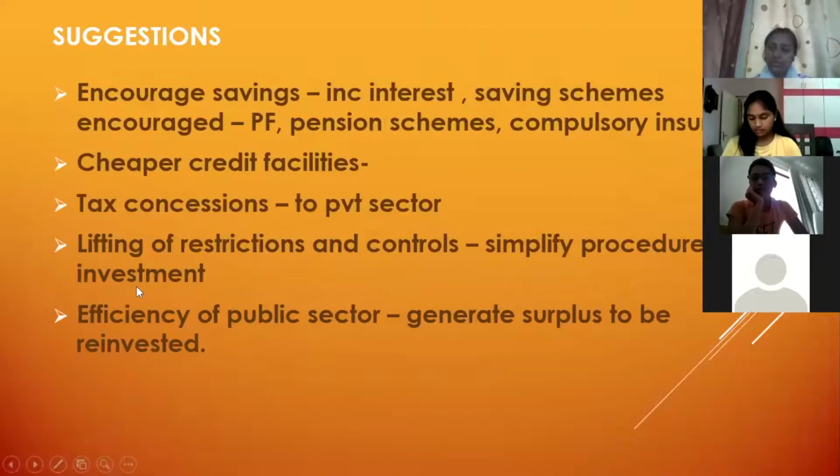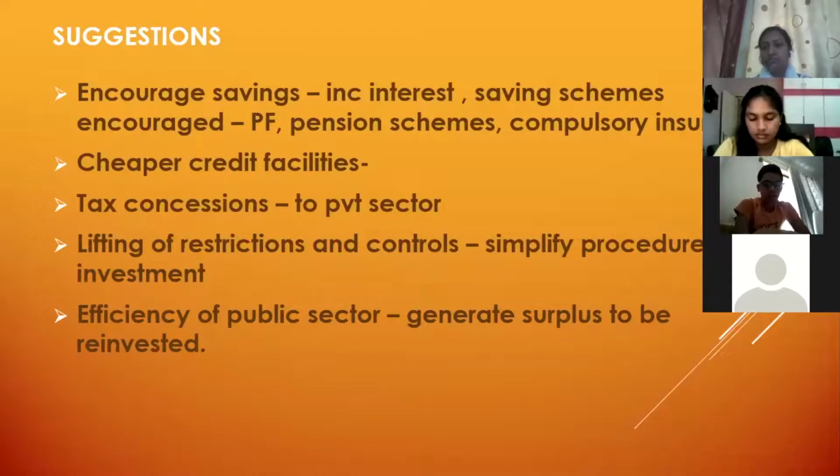Now, how can we address these reasons which cause a low rate of capital formation? These become our suggestions: how can we increase capital formation? So we can encourage savings by increasing interest rates, saving schemes, provident fund schemes, pension schemes, compulsory insurance, compulsory saving schemes. If the government introduces these and gives us a good incentive, a good rate of interest for savings, we will put our money in these banks, and then these banks can give this money out.